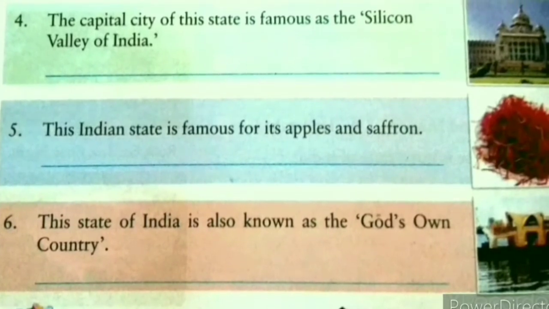Here, Jammu and Kashmir is famous for its apple and saffron. So, write the answer Jammu and Kashmir. Question number 6. This state of India is also known as God's own country. So, the answer is Kerala. Kerala is known as God's own country. Write here, Kerala.